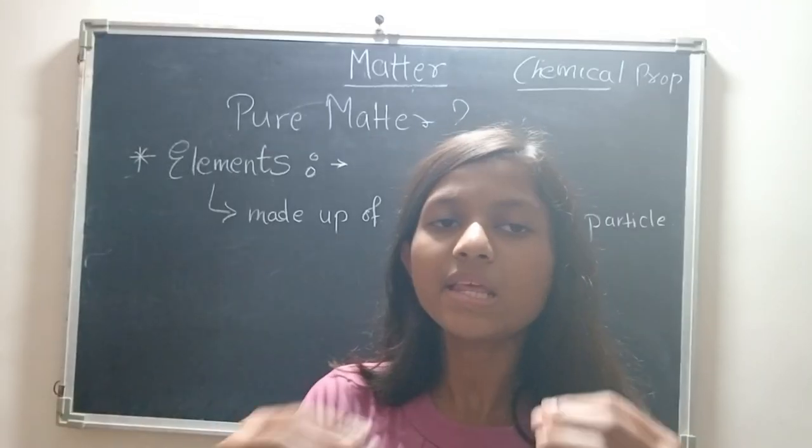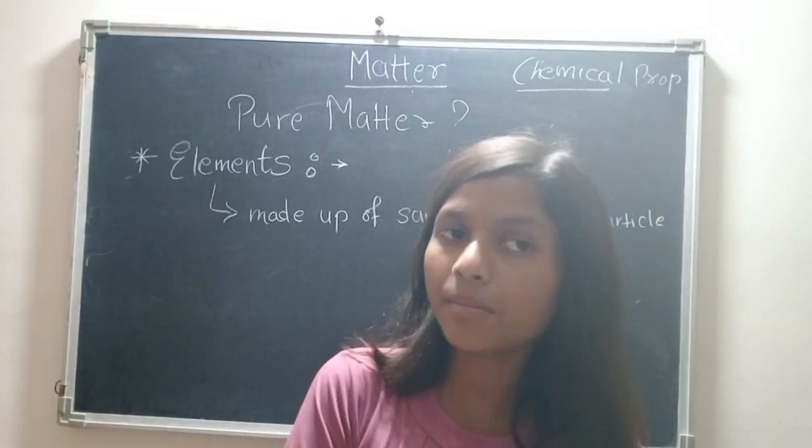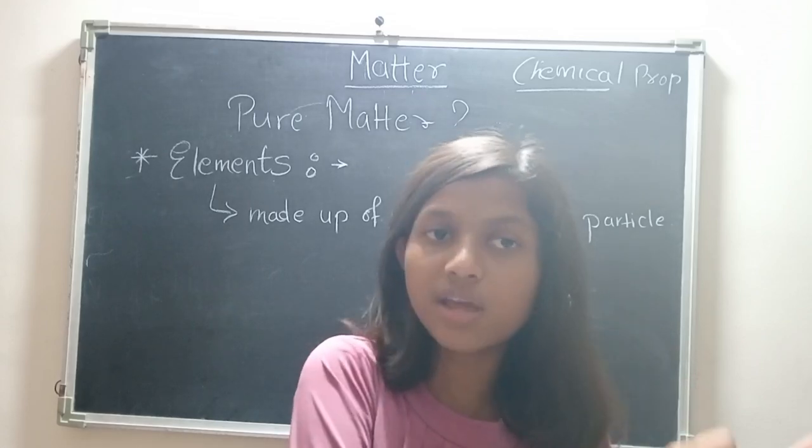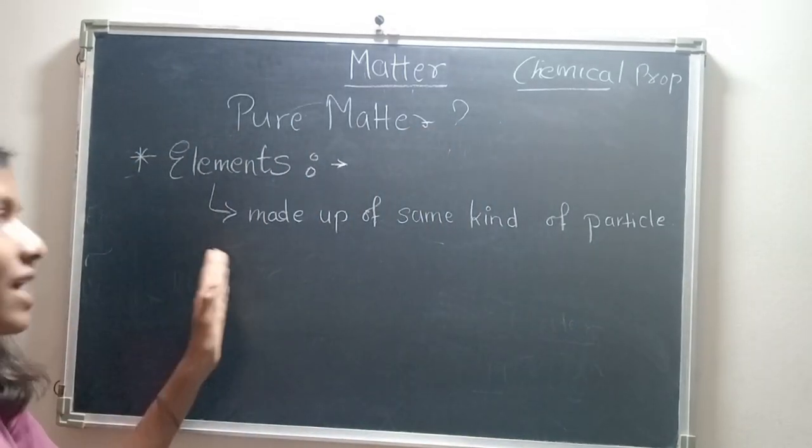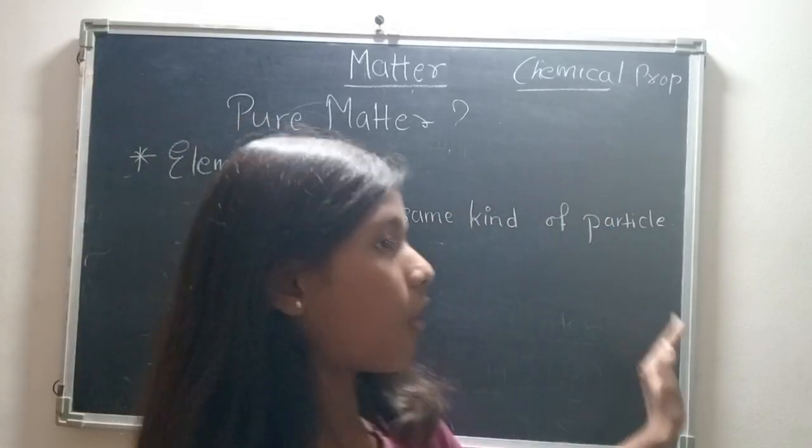Element means any material which is made up of the same type of particle, as I gave you the definition of pure substances. So an element is only made up of the same kind of particle.